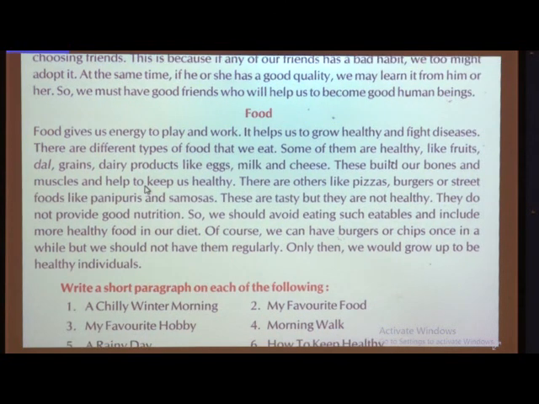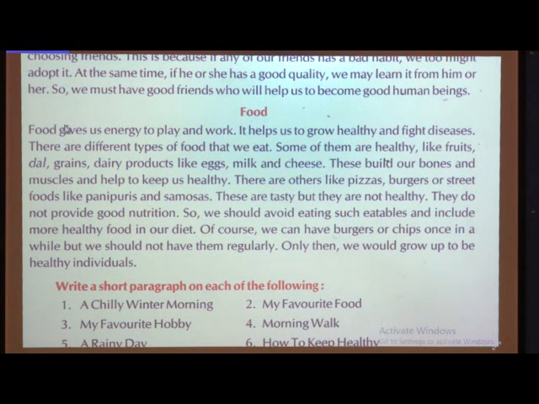Now we will turn to the next paragraph, that is food. Children, why am I explaining this paragraph? Because you should understand the central theme of the paragraphs, and these paragraphs you are supposed to write in your grammar notebook. So I am explaining, and you should understand. Here also, see, whatever sentences are written, it's not necessary that you copy down the same sentences. I know, children, you can write many things on that topic. Now here, the second topic, food. See what all things are told about food.